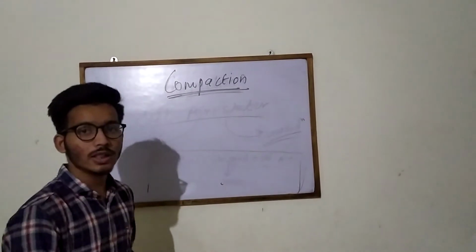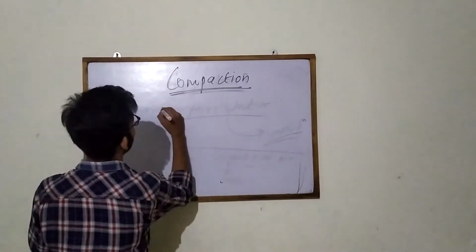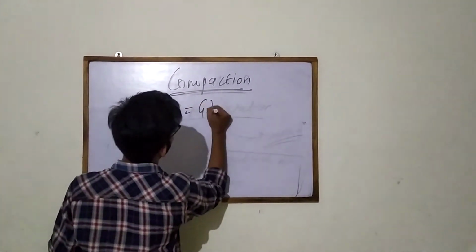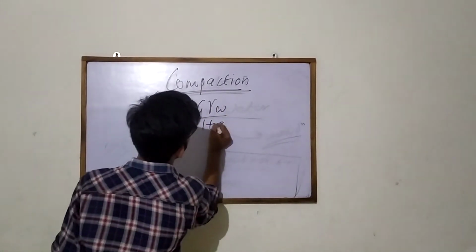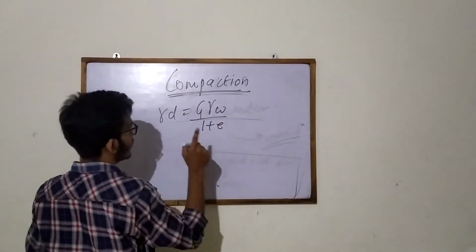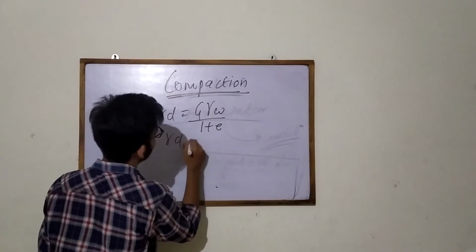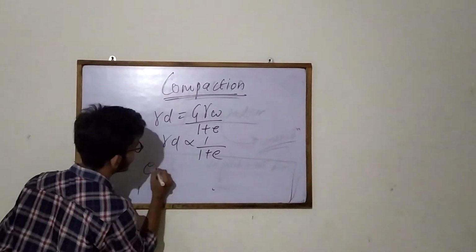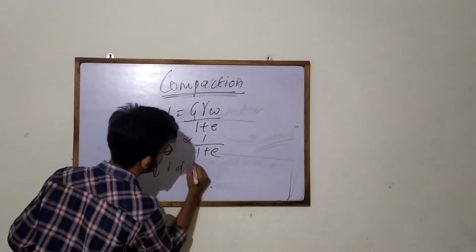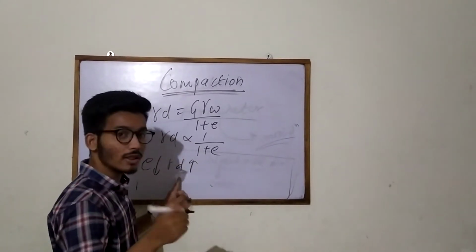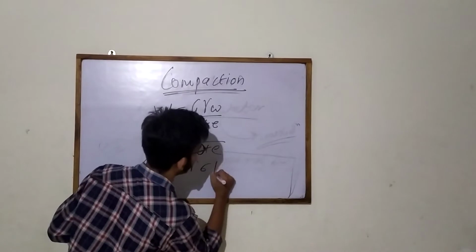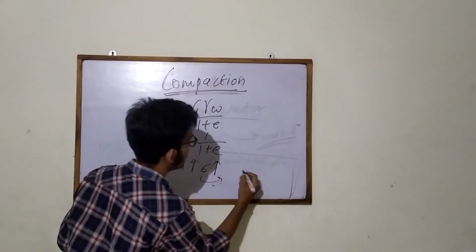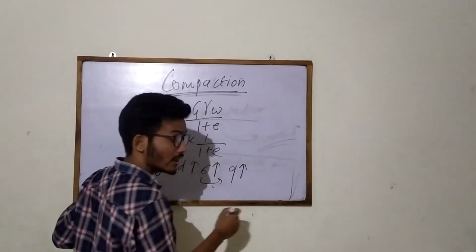Now consider one formula, which is of dry unit weight. Sigma D equals G sigma W upon 1 plus E, which means dry unit weight is inversely proportional to 1 plus E. From this equation we come to know that as E is decreasing, sigma D of the soil is increasing. As sigma D of the soil increases, the shear strength of the soil increases, and because of the shear strength, the bearing capacity of the soil increases simultaneously.